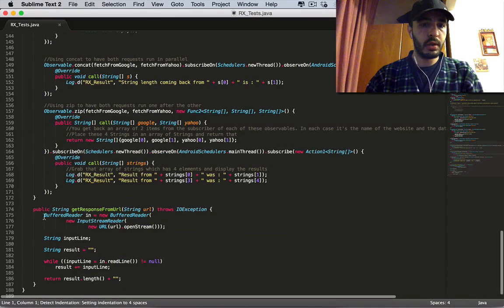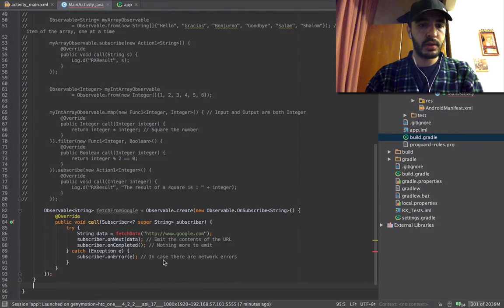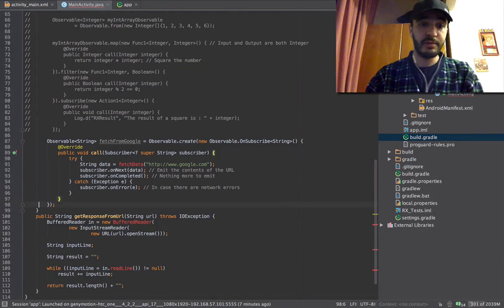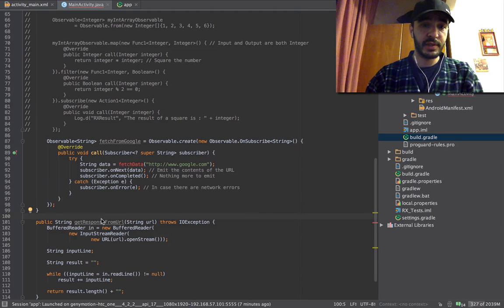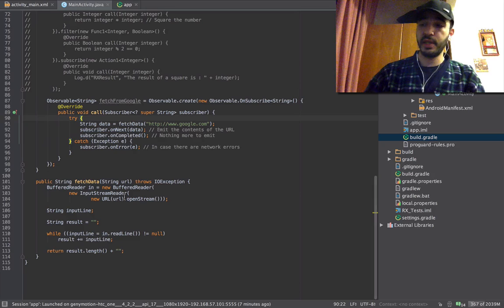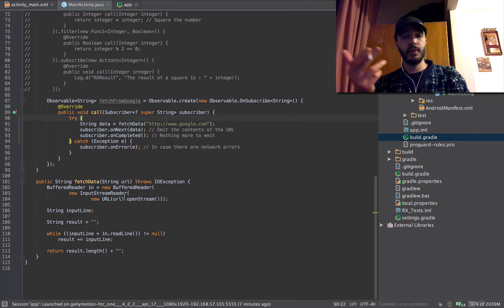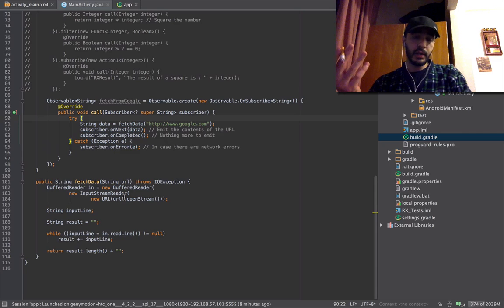There we go. I'll take this. Do this. Now we have our get response from URL, which is going to say fetch data. So we have this function now. What it does is get the input, get the contents of the URL, start to concatenate them onto a new string, and then return the length of that string back to us.